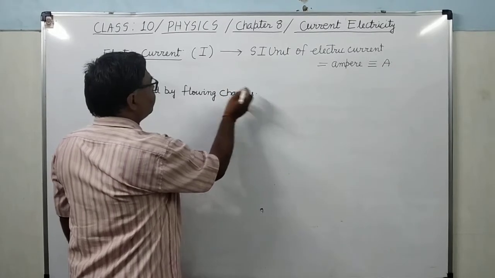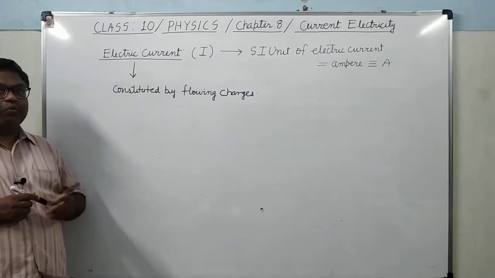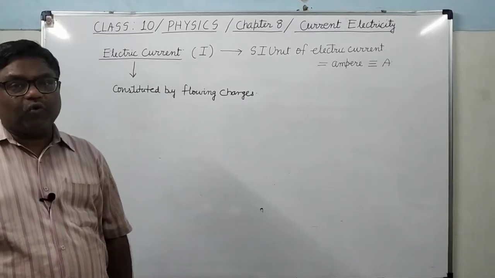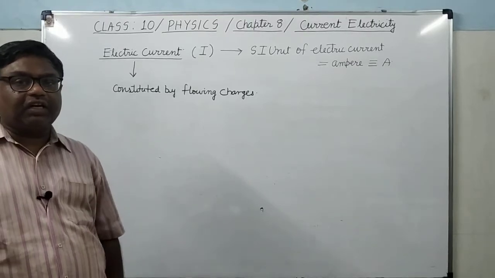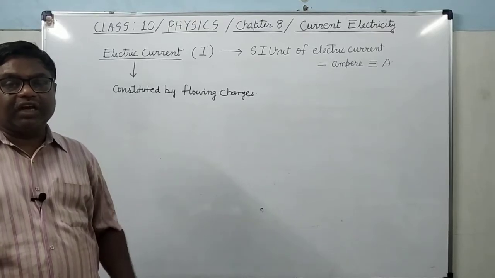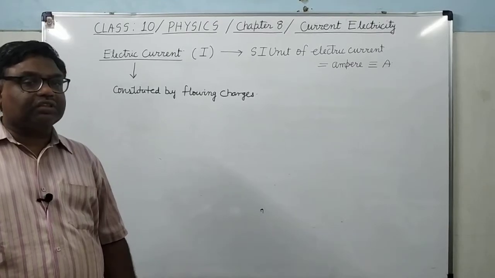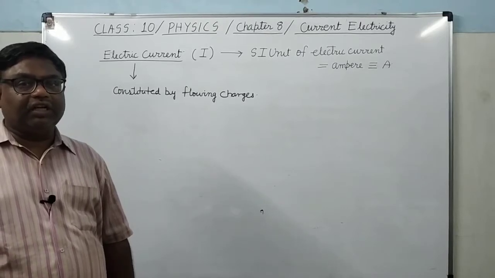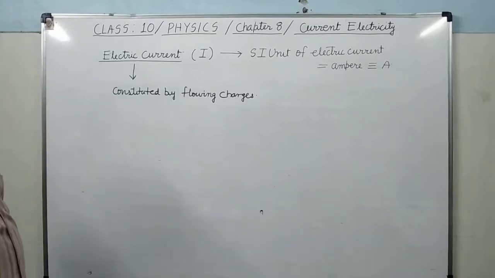Therefore, electric current can be produced only in the conductors. It cannot be produced in the insulators. Insulators are those substances which do not conduct electric current, because in the insulators charges are not free to move.